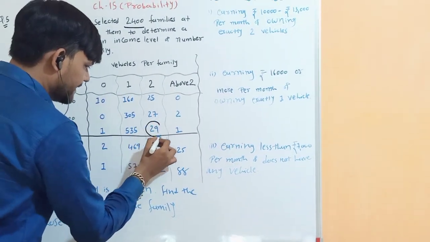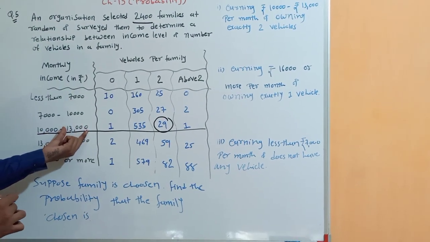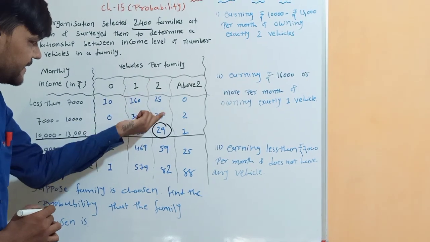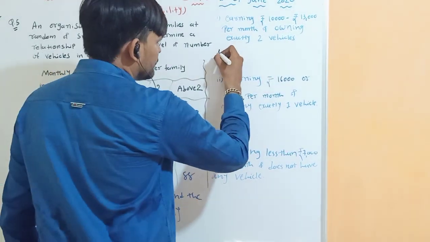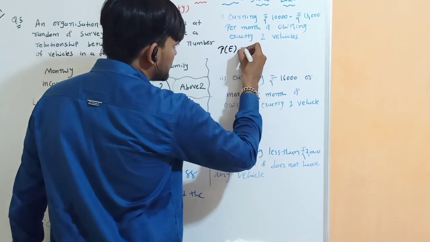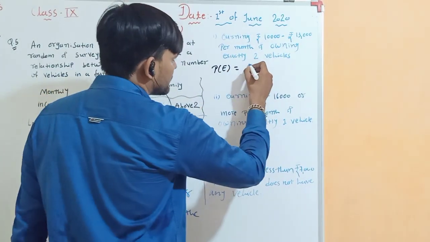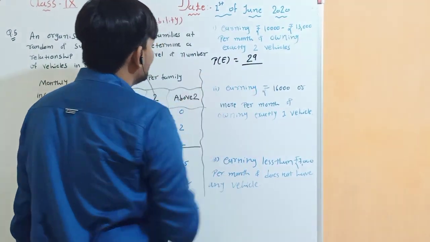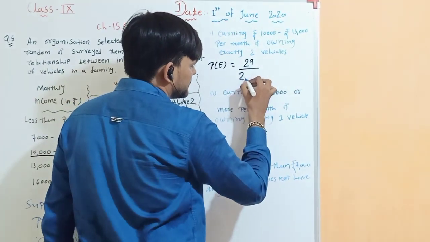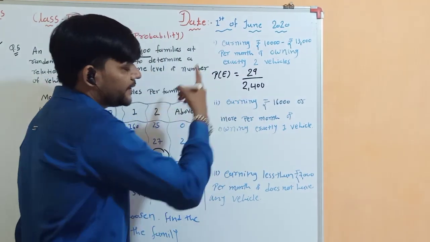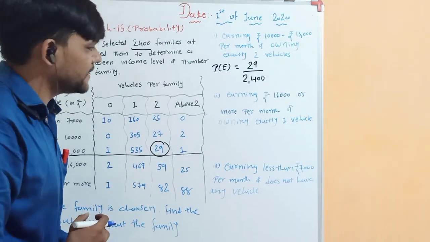So the number of families earning rupees 10,000 to 13,000 and having exactly 2 vehicles is 29. According to the formula, the number of trials in which the event happened is 29, divided by the total number of trials, that is the total number of families, 2,400. Now here 29 is a prime number, so reduced form is not possible, so this is your final answer.